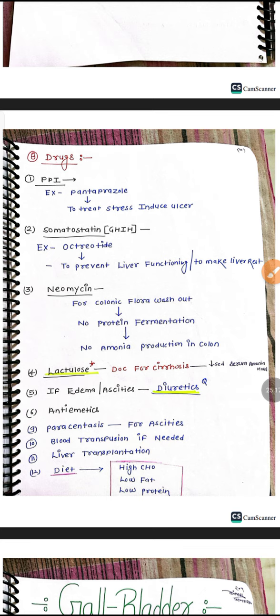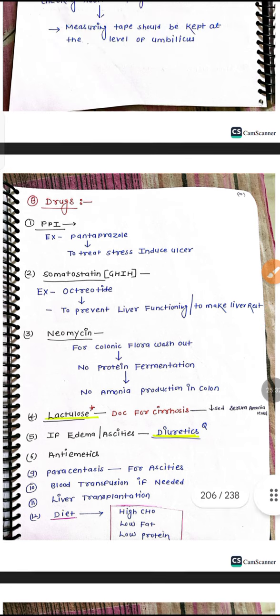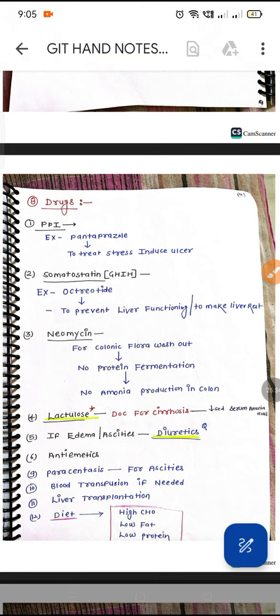Blood transfusion if needed. Liver transplantation is the last resort of management. The diet will be high carbohydrate, low fat, low protein in liver cirrhosis. Cirrhosis of the liver is an important topic where many important questions will come. Thank you.